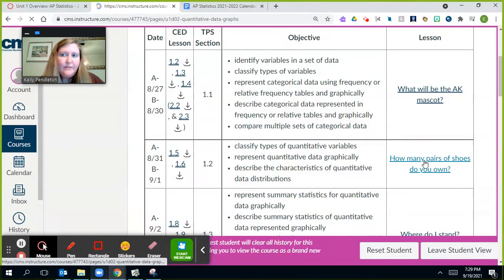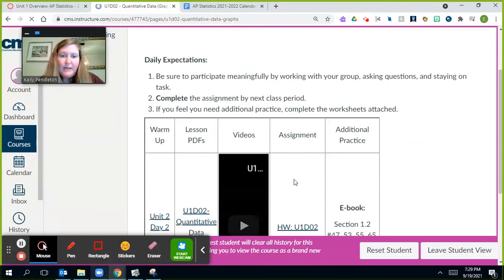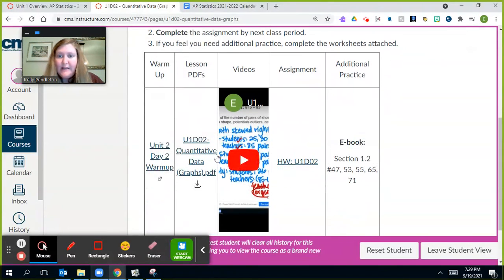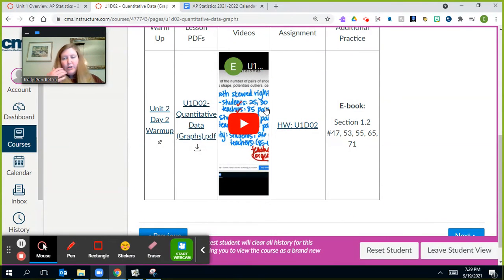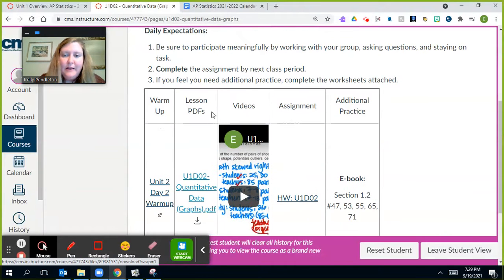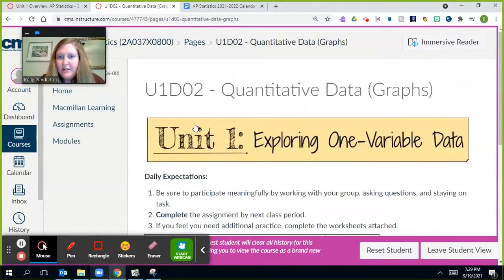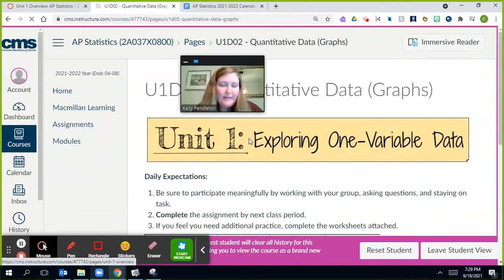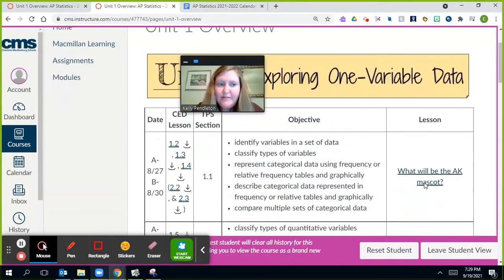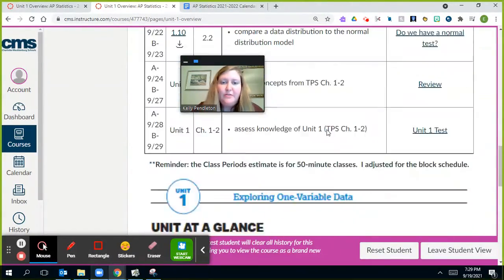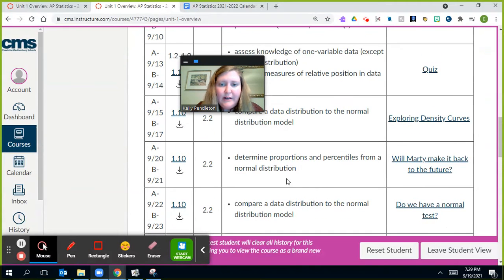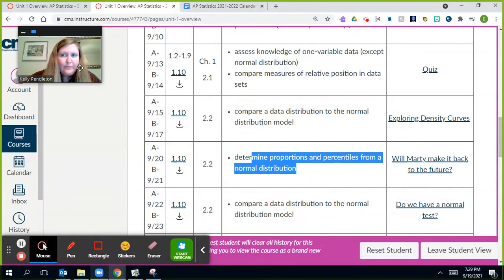So I can click this one too. Every single one will have a video to go over any of the stuff from class that if you were absent, a warm-up, a lesson, and then a homework assignment, plus the extra practice. So that's our layout every day, and then if we change anything, we'll update it in here. You can click this link to get back to the overall calendar for this unit, and then at the end of the unit, the student should be able to look at this objectives list and say, oh yeah, okay, I know how to do all of that, or oh, I don't remember how to determine proportions and percentiles from a normal distribution, and so I am going to go back to this lesson and watch that video.